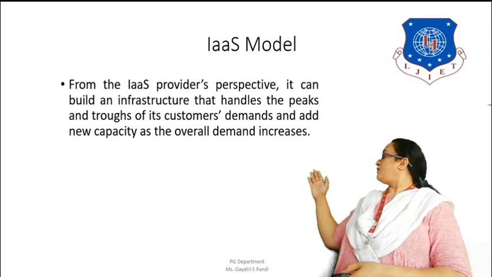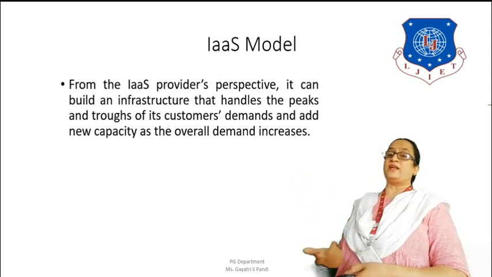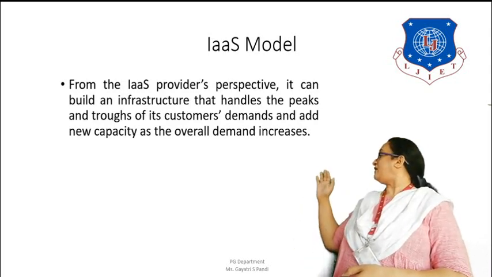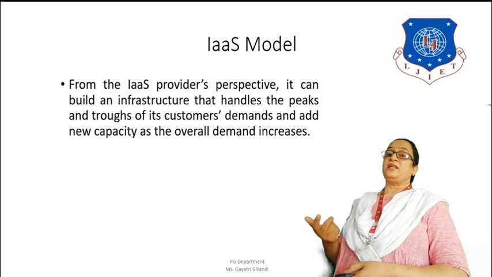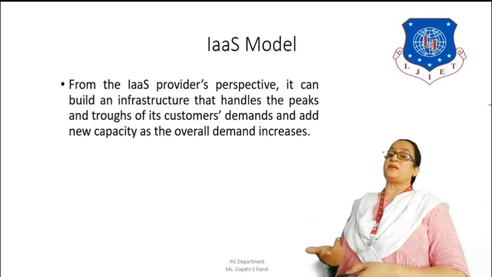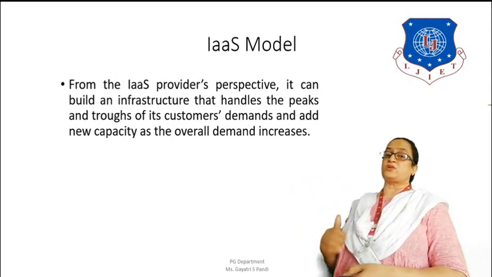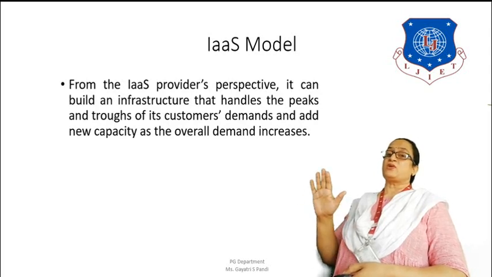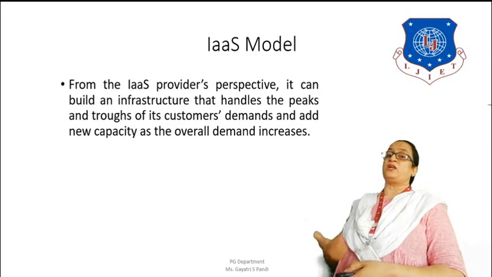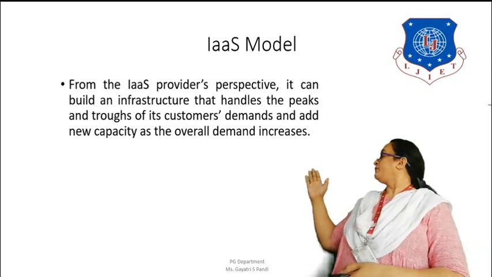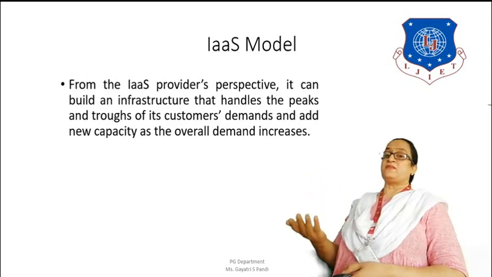Then, from the IaaS provider's perspective, he needs to build up the infrastructure that handles the peaks and troughs in the demand of the customer. Peaks and troughs means that where the application scales, it is peaking for the resources, meaning it is demanding those resources, and in troughs, when the resources are not needed, they could be closed. So this adds new capacity, which means you are demanding the resources, and the overall demand increases.